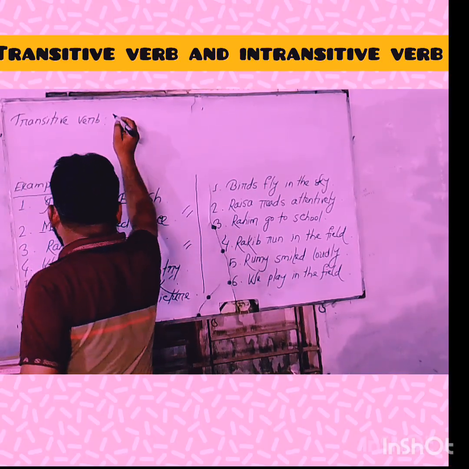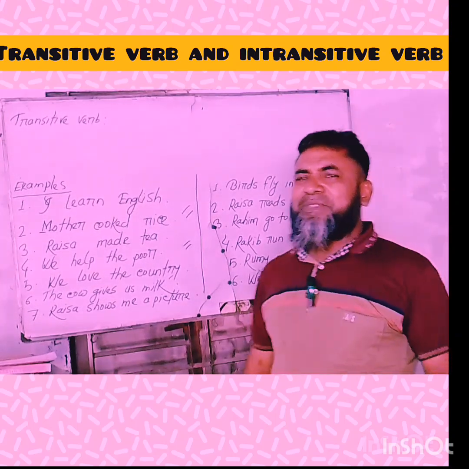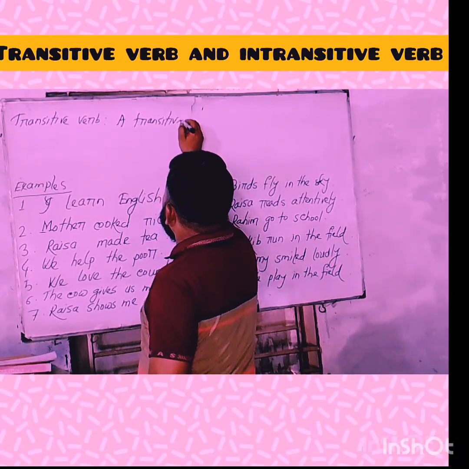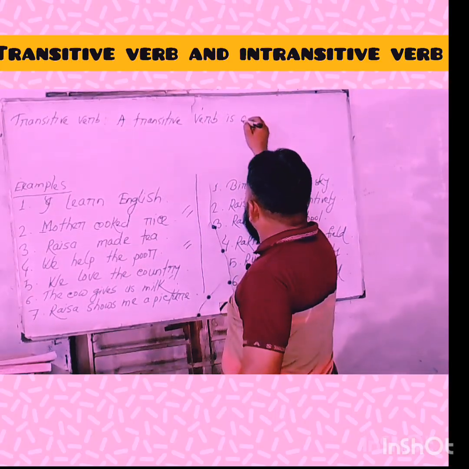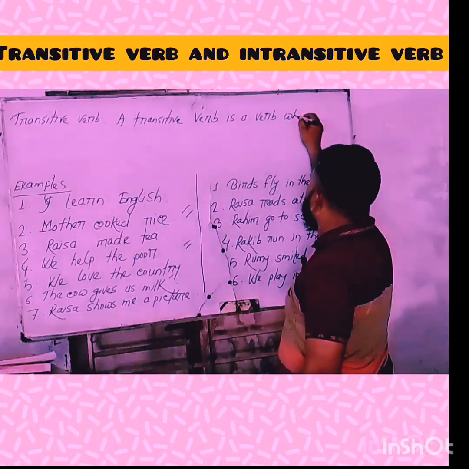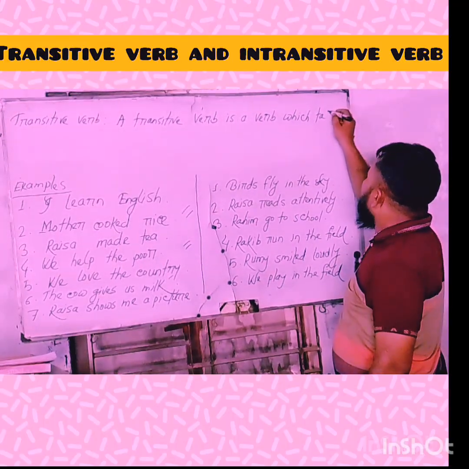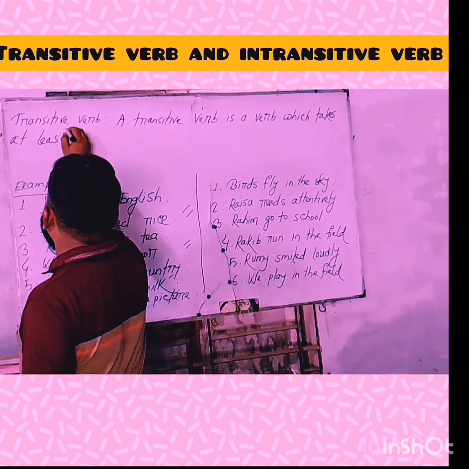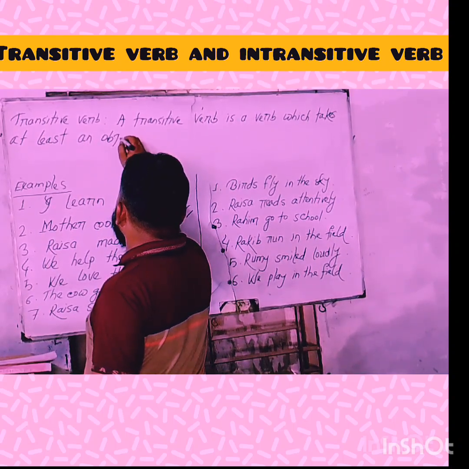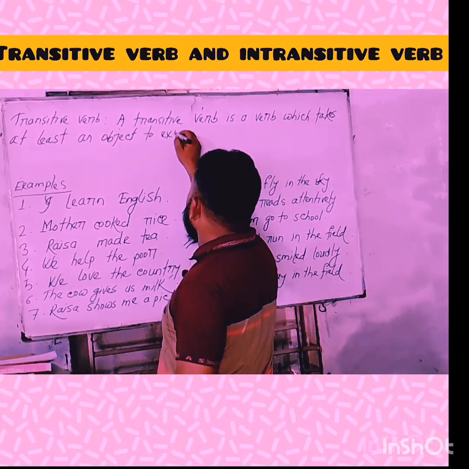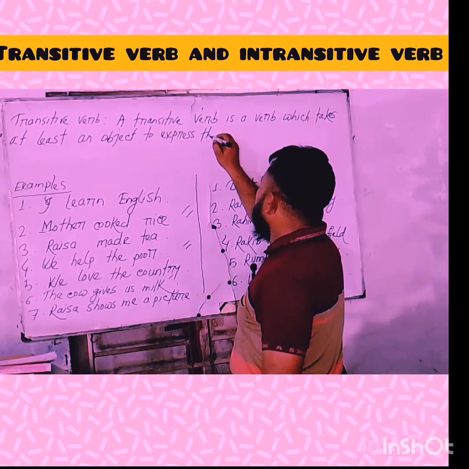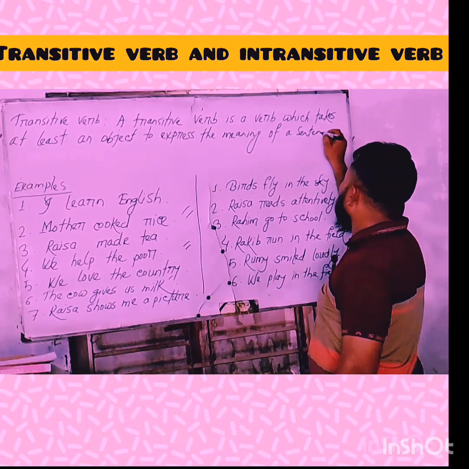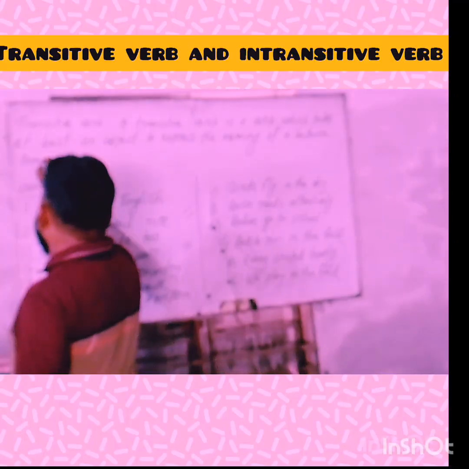About the definition of a transitive verb, we can say that a transitive verb is a verb which takes at least an object to express the meaning of a sentence completely.